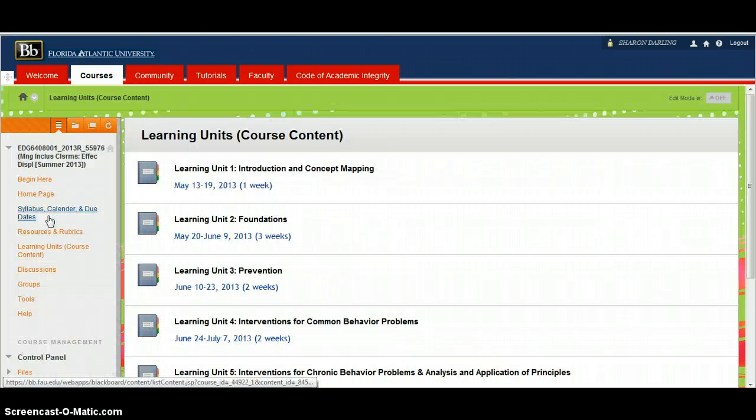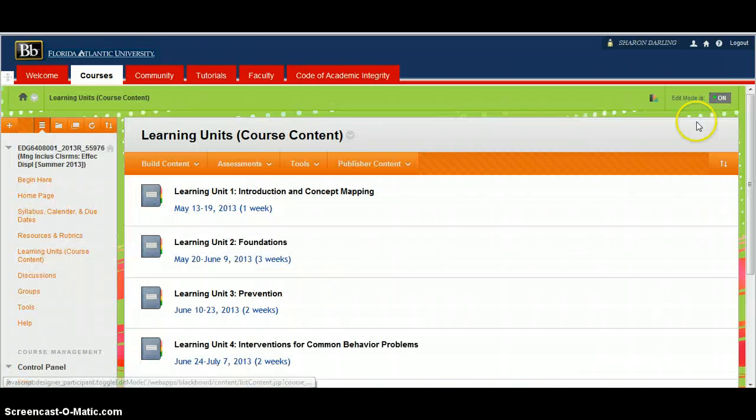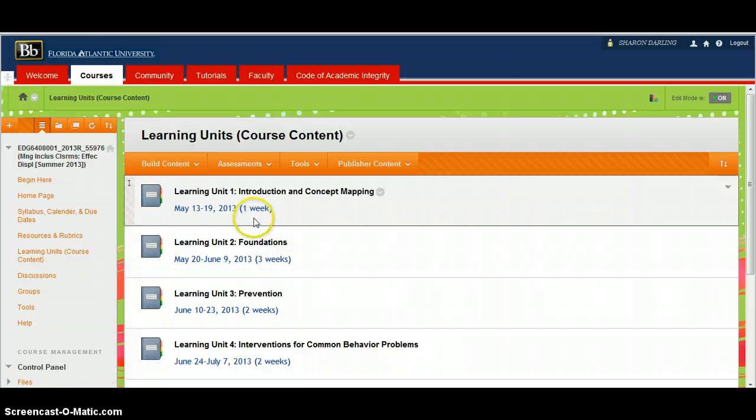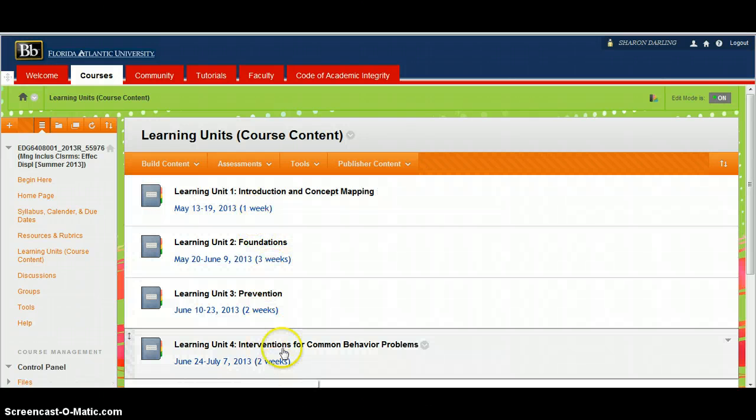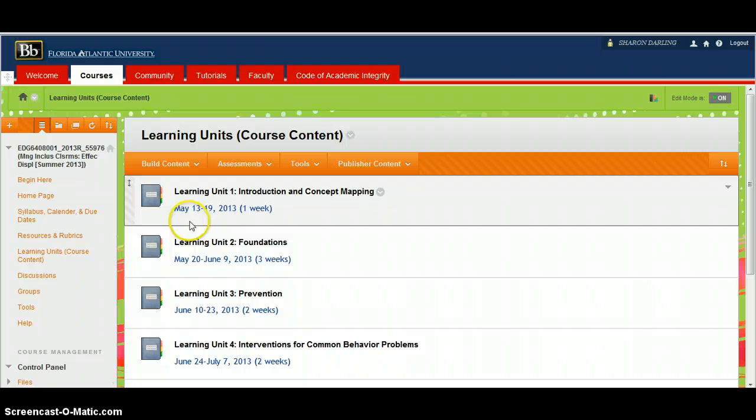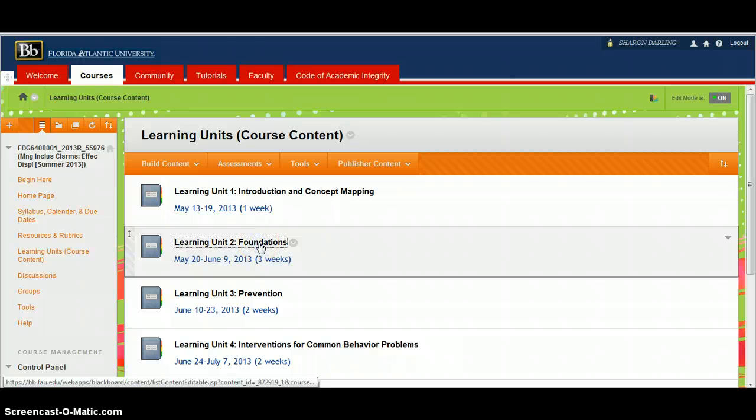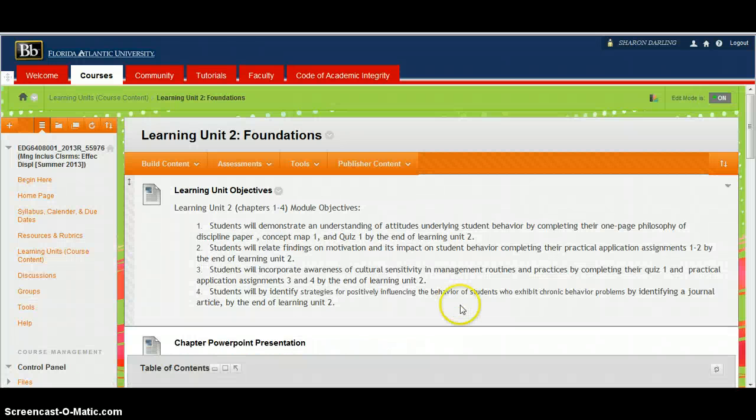The course content can be found in this section, Learning Unit. The Learning Unit section will outline the course content week by week. Notice that the units vary from 1 to 2 to 3 weeks, so you need to keep in mind the dates that a learning unit will be active. I will briefly take you into Learning Unit 2 because this is most indicative.